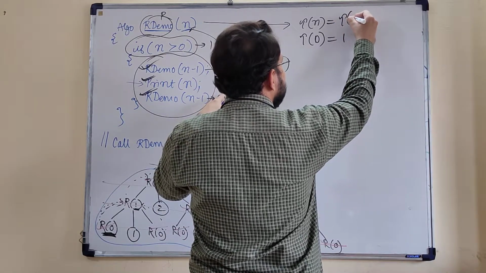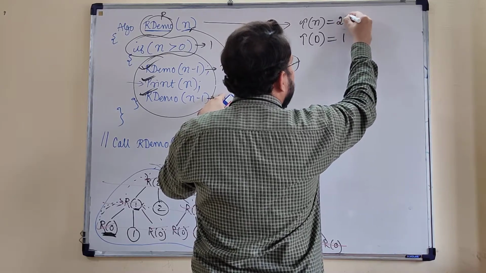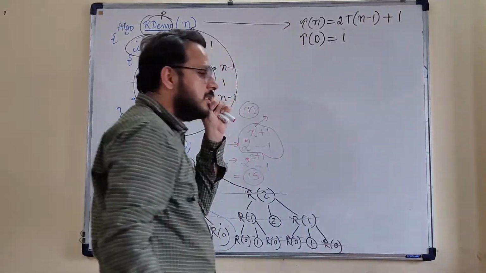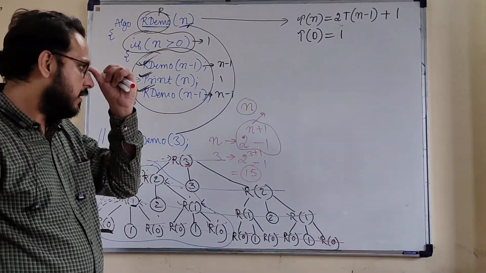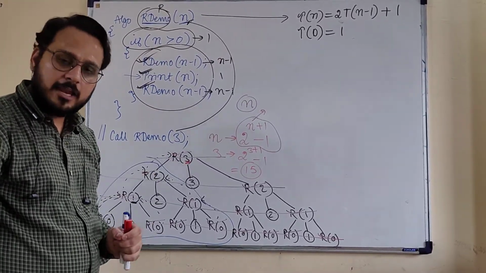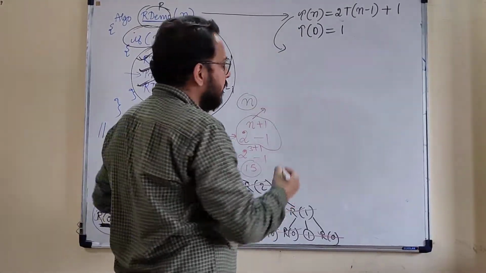So the total is twice T(n minus 1) plus 1. This is the formed recurrence relation for this recursive algorithm.